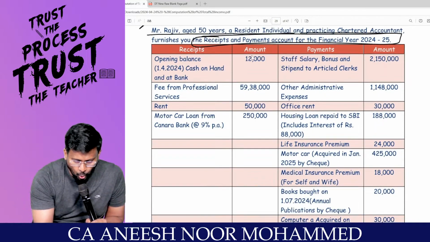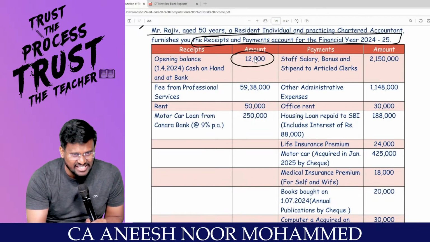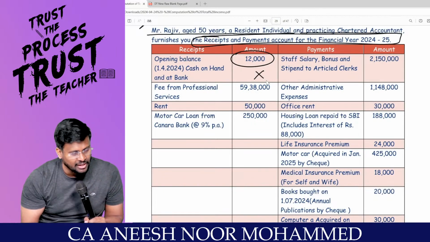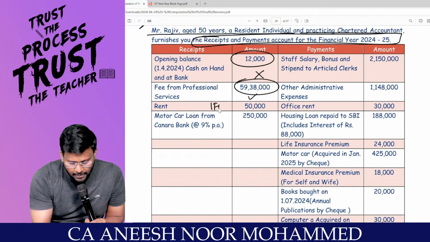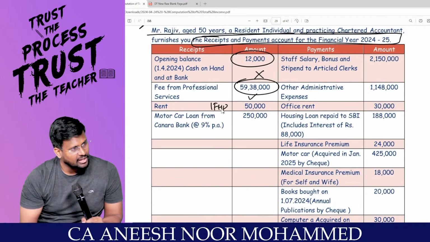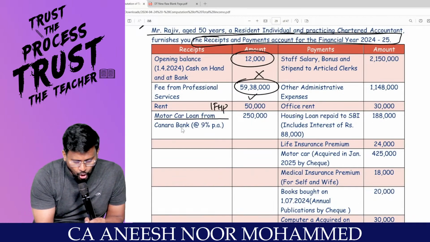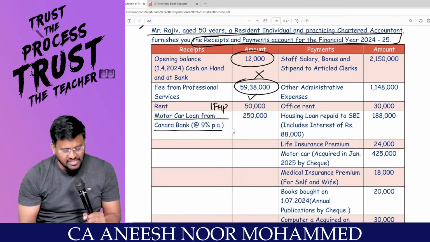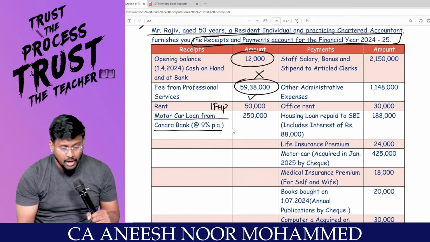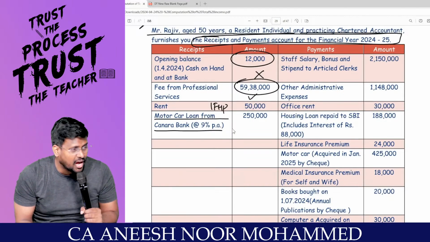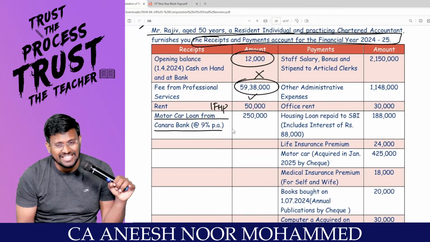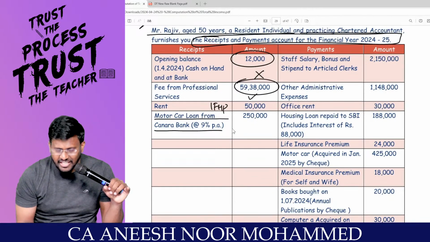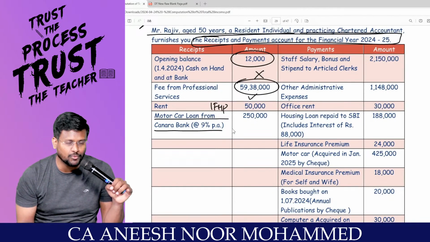These are received. Opening balance. This is an asset. Is it income? Don't consider at all. Fees from professional. Is it income? Yes, sir. Rent should be taxable under IFHP. Correct, sir. Motor car loan from Canara Bank at 9%. Car loan you have taken. I don't know for what purpose you have used the car. If it is for business, it can be claimed as a deduction. Yes, sir. But if section 38 applications are there, you have to consider accordingly.